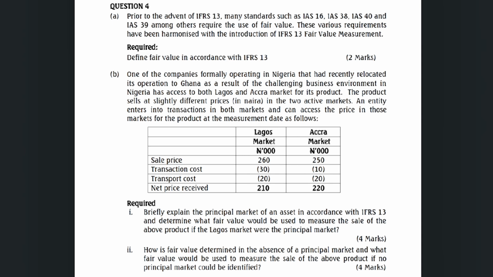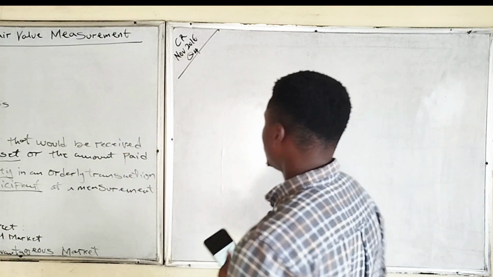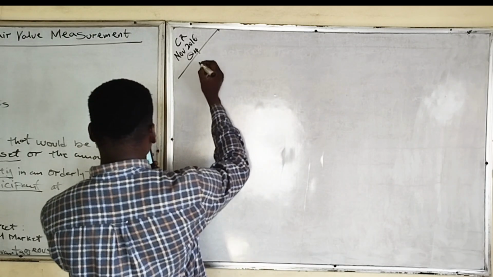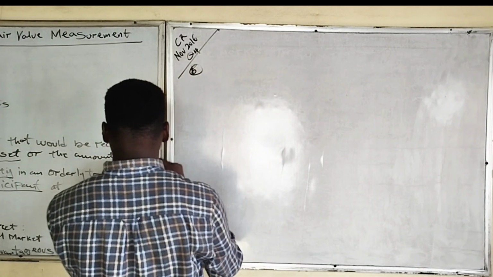Required: briefly explain the principal market of an asset in accordance with IFRS 13 and determine what fair value would be used to measure the sale of the product if the Lagos market were the principal market. The second one is how is fair value determined in the absence of the principal market, and what fair value will be used to measure the sale of the above products if no principal market could be identified. So the B part, we've talked about the A part already.